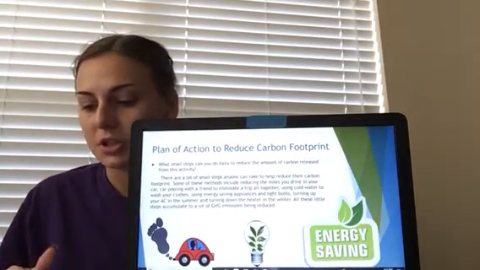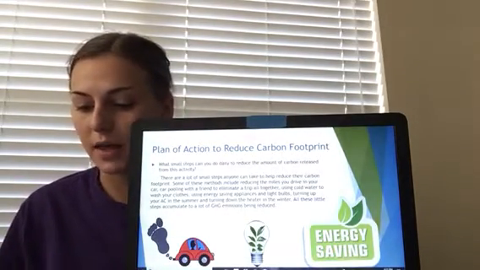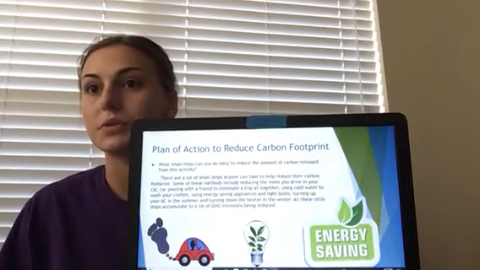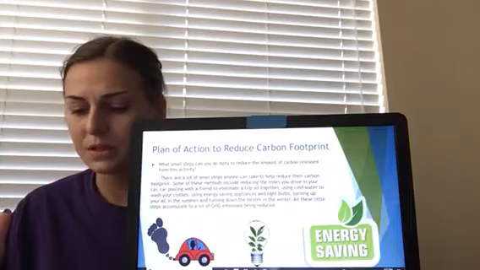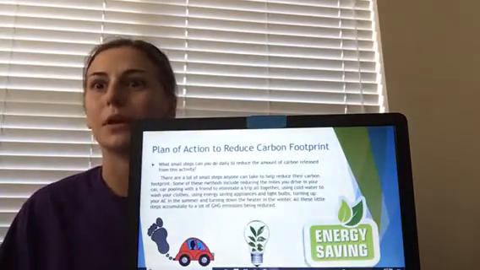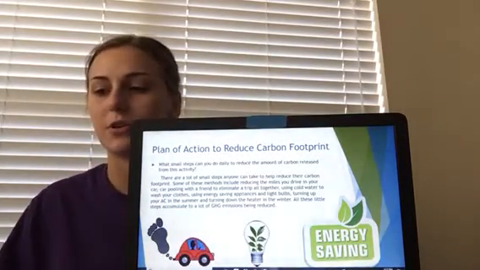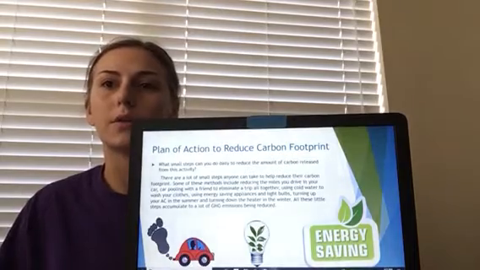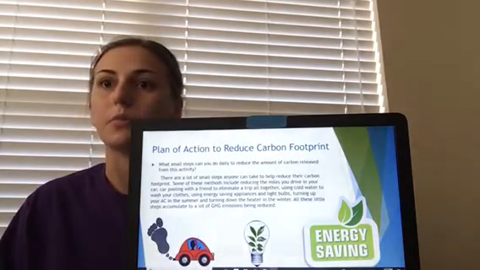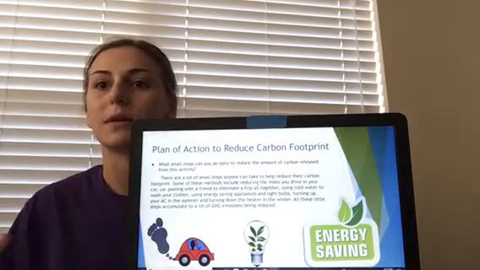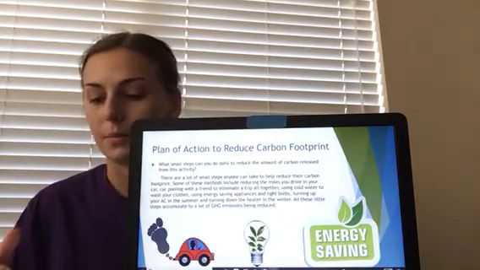So the plan of action to reduce carbon footprint, there's a lot of things that people can do to help reduce carbon emissions in our atmosphere. Some of these things include just carpooling or reducing the miles that you drive on your car, eco-saving cars or Priuses that are battery powered or something that reduces the carbon dioxide emissions.